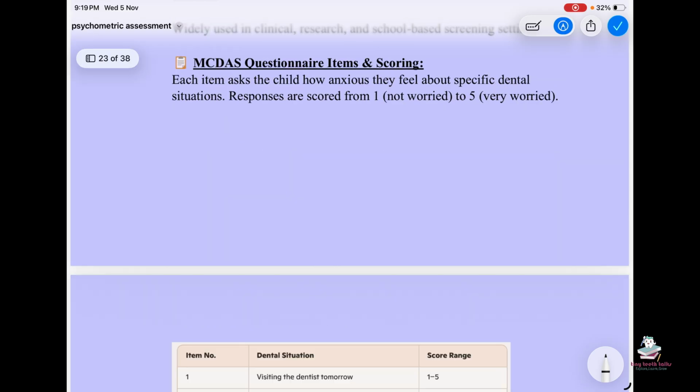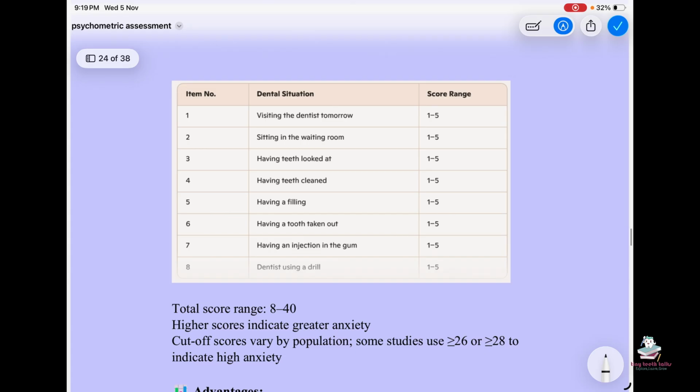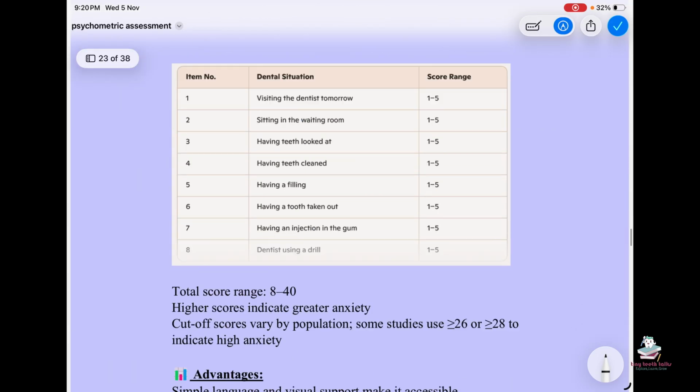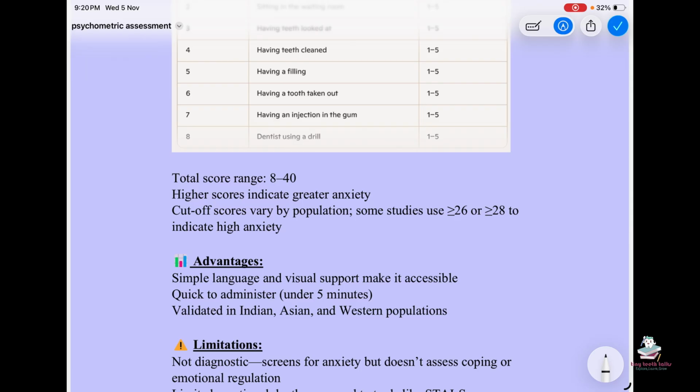These are the questionnaire items used in this scale. These are the 8 dental situations you have to give to the child, and the child must score between 1 to 5, where 1 is not worried and 5 is very worried. The total score range will be 8 to 40, and high scores indicate greater anxiety. Cutoff scores vary by population. Some studies use 26 to 28 to indicate high anxiety.